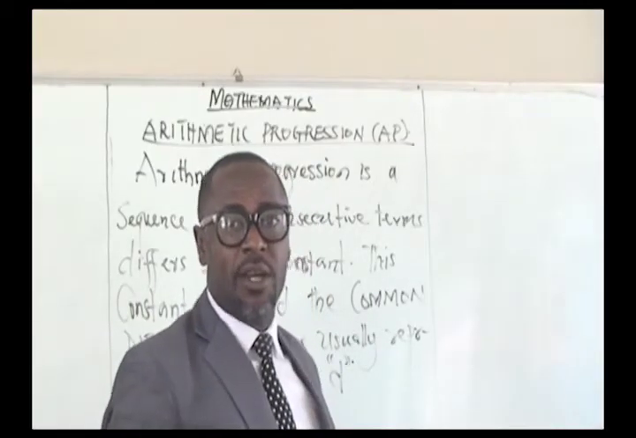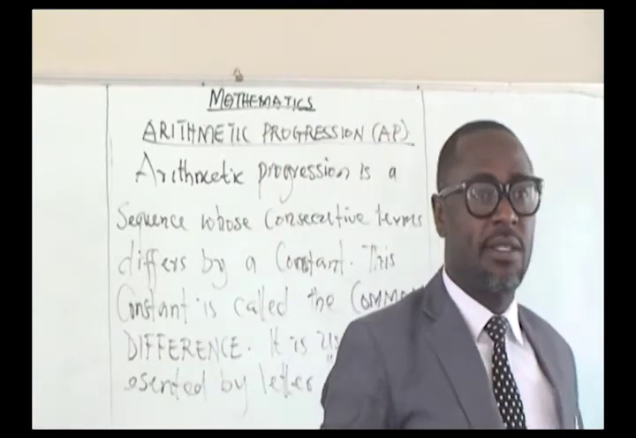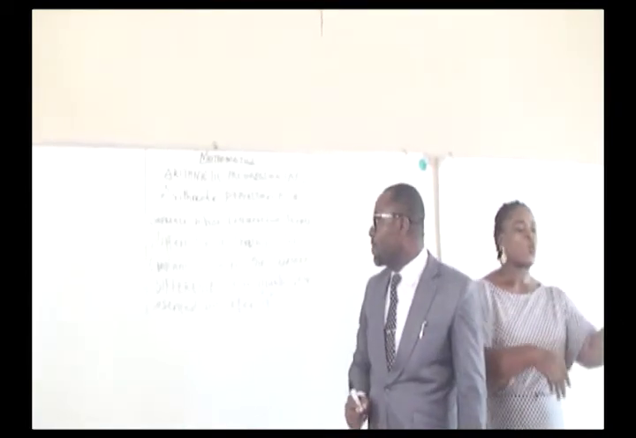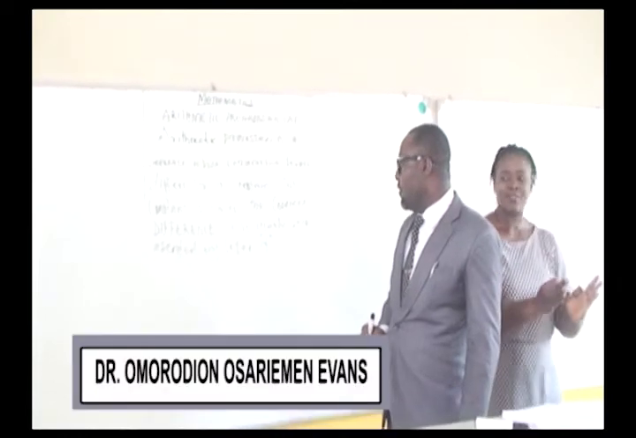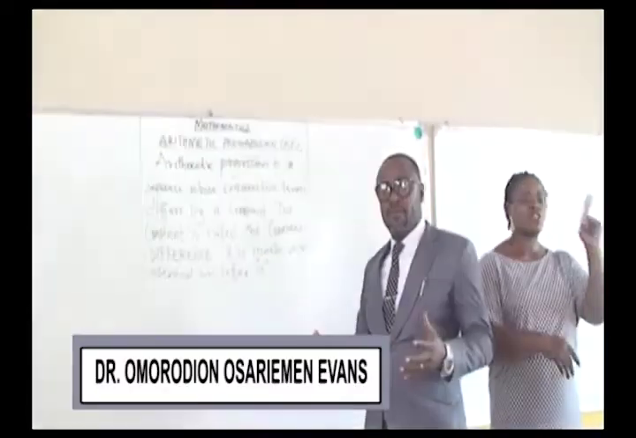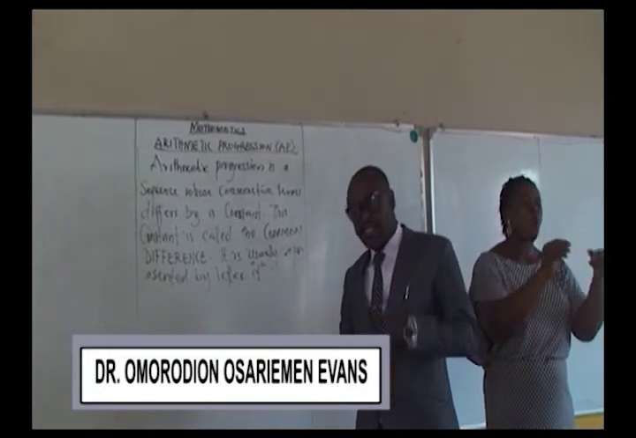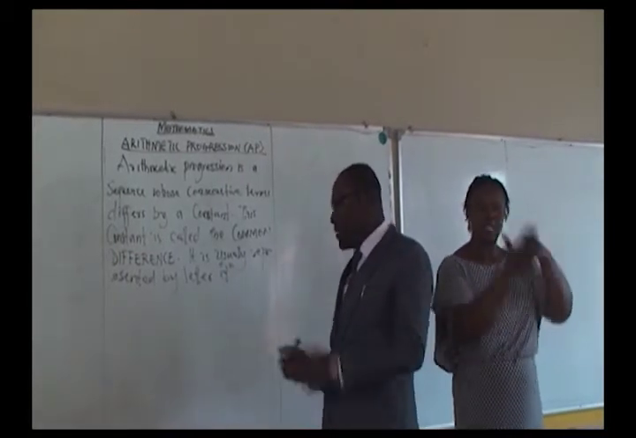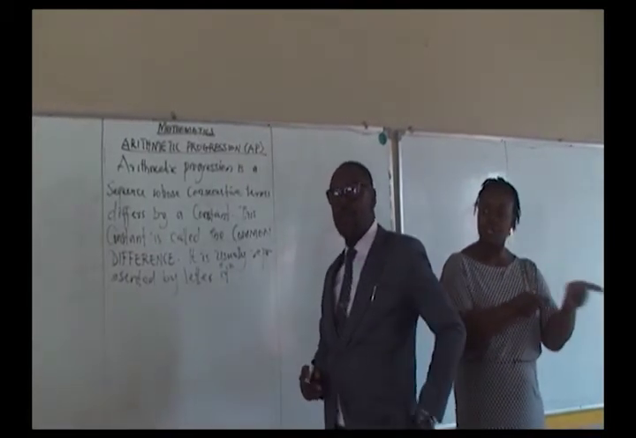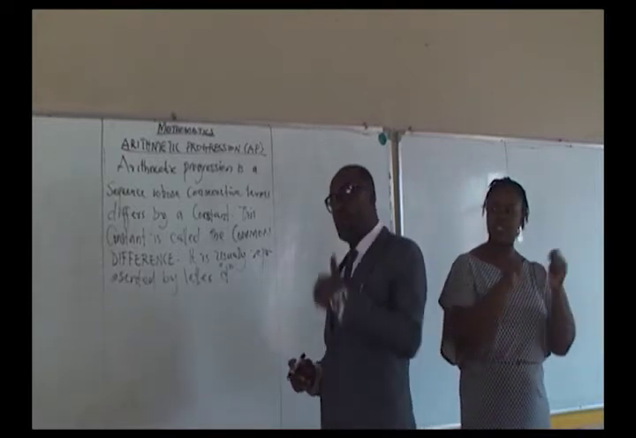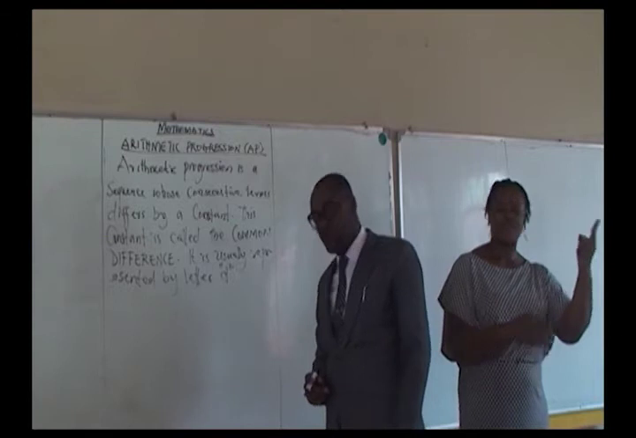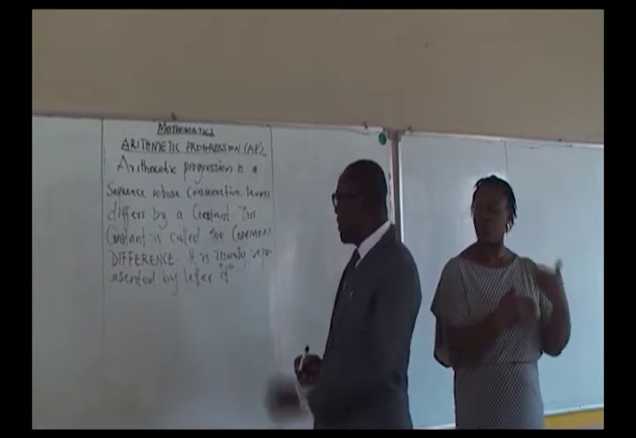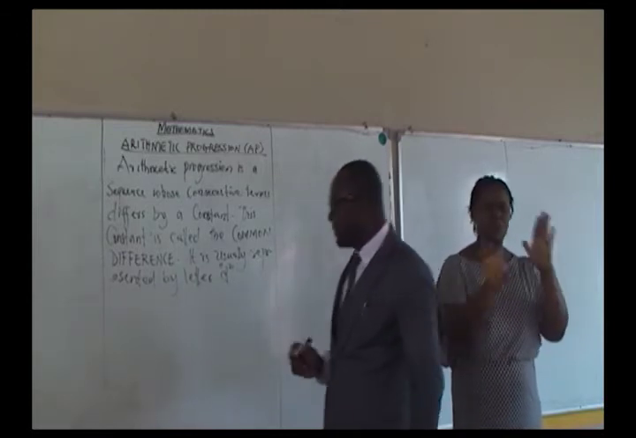So how do we determine the common difference of any given sequence? The common difference is determined if you are given a particular set of numbers. By definition, it is the second term minus the first term, or the third term minus the second term, and so on and so forth. So let's determine some of these sequences on the board.